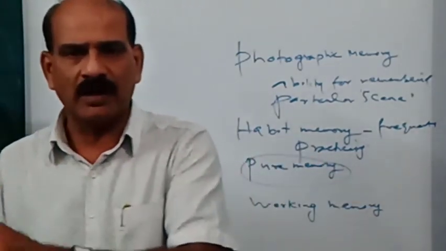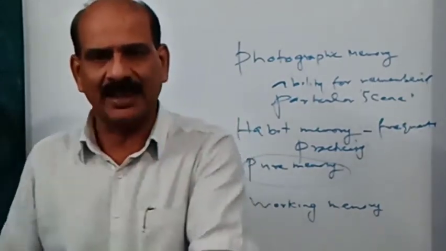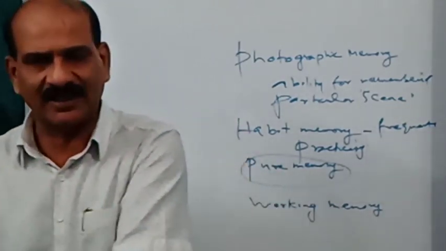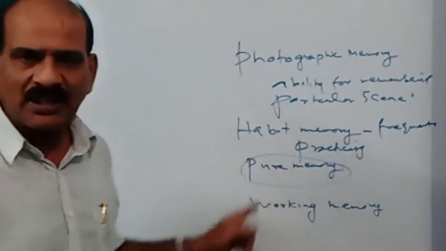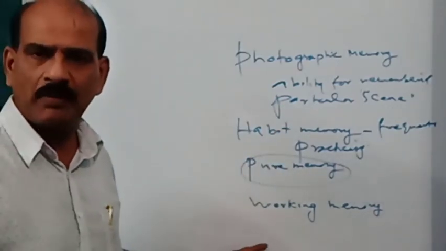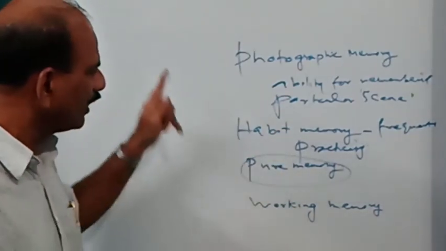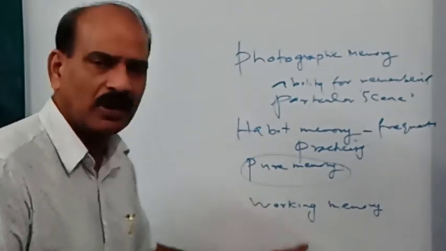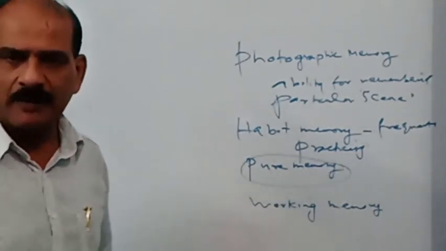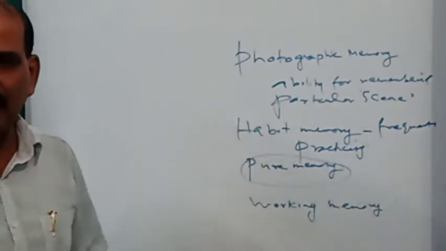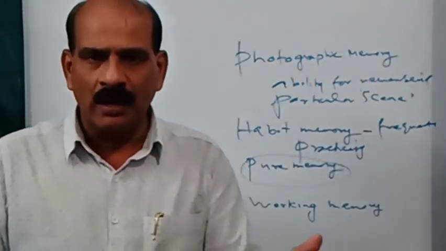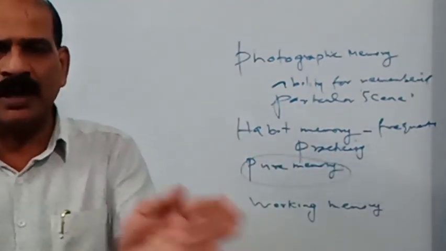Memory and remembering are the same. When we talk about the types of memory, we have long-term memory, short-term memory, photographic memory, habit memory, pure memory, working memory, sensory memory. Sensory memory can be classified into iconic memory and echoic memory.